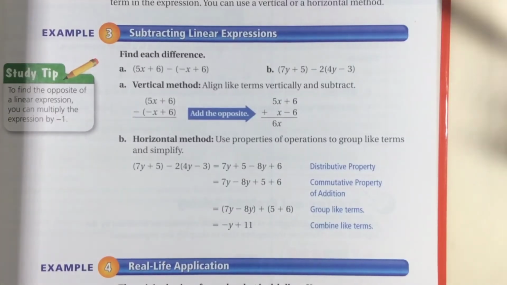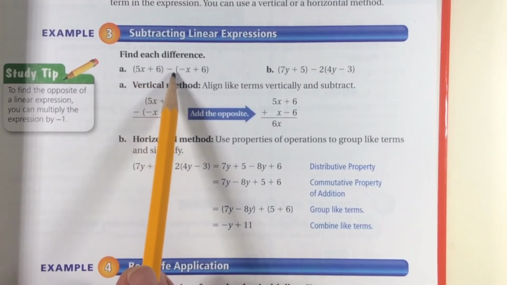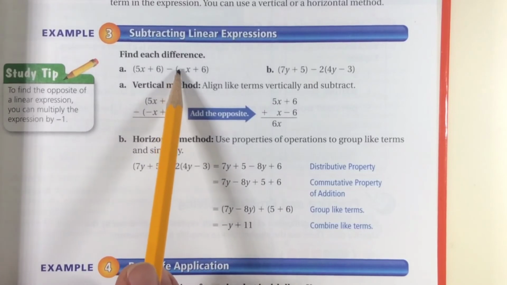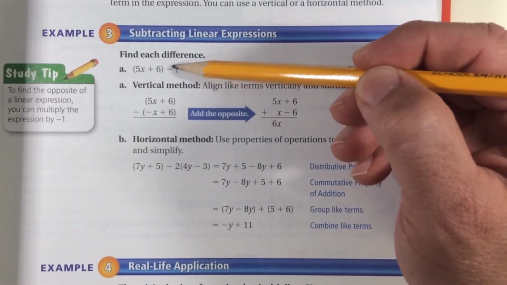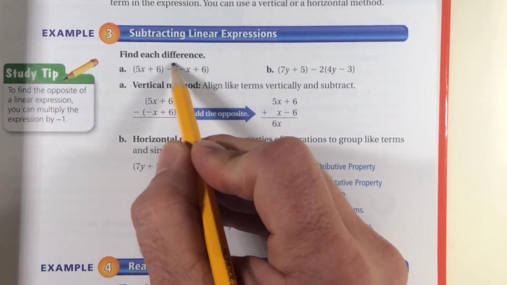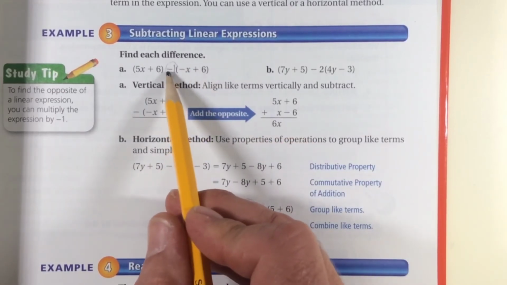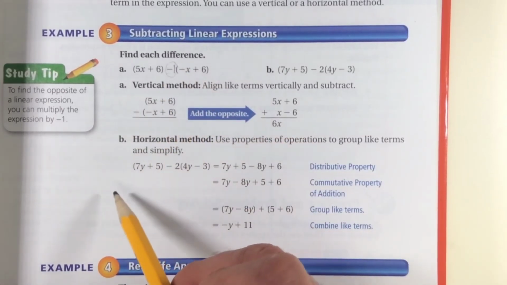So now we come to subtracting linear expressions. Subtracting linear expressions is not very tough, but a lot of people make it harder than it needs to be. What you need to do is look out front of this one and say, oh, there's nothing to distribute. Cool. And then you look here, and there is something to distribute. Now, you might think, well, there's just a 1 out there. I don't have to distribute a 1, but you'd be wrong. If I put a 1 there, what am I actually distributing? A negative 1, because that minus right there makes it a negative 1 I'm distributing.